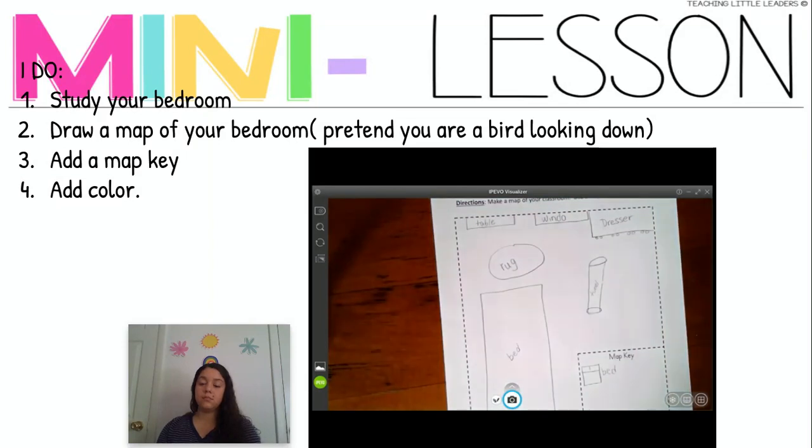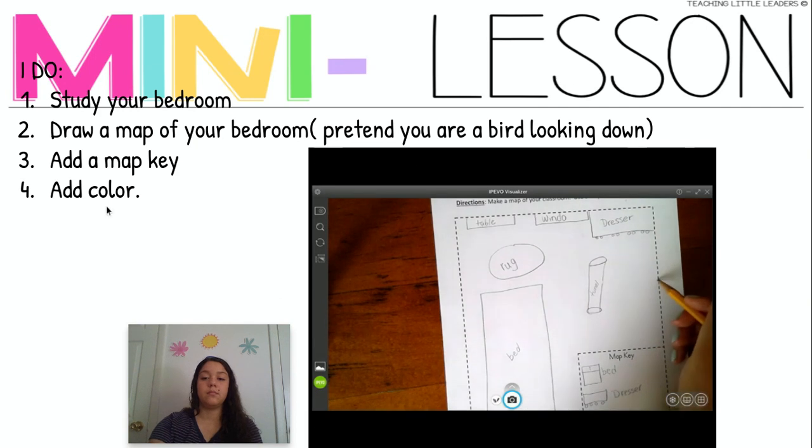Alright, let's go ahead and draw a map key for the dresser. And the door to get into the room, that would be helpful to draw, is right here.